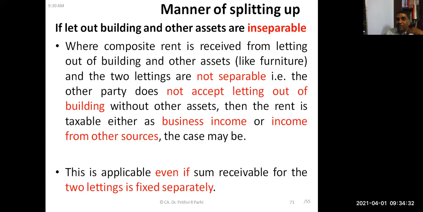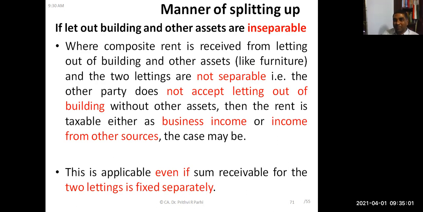Even if there are two separate letting out agreements, but the party is not agreeing to take any one of them, in that situation we will say this is an inseparable contract. If it is inseparable, then income is not going to be taxed under the head income from house property. It is to be taxed under the head PGBP or IFOS, income from other sources. Is it clear?